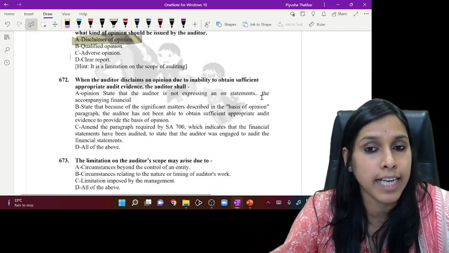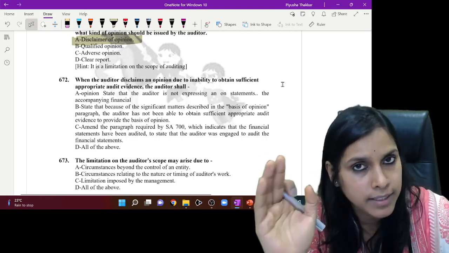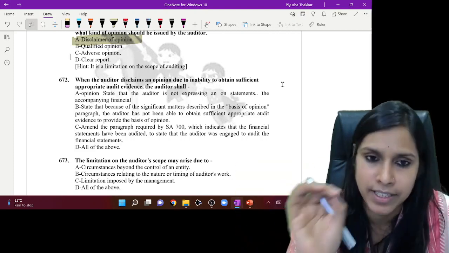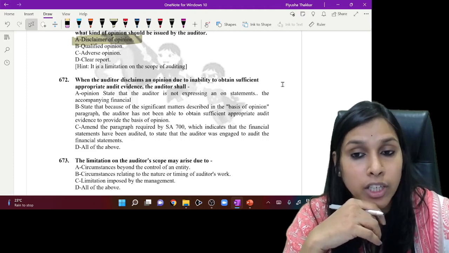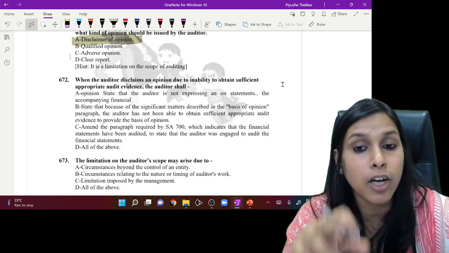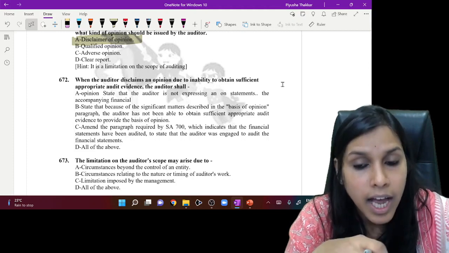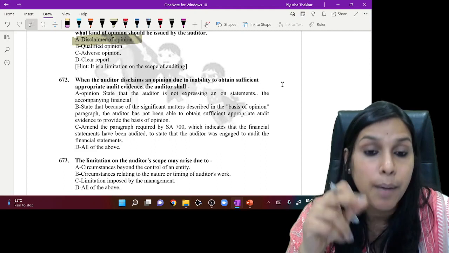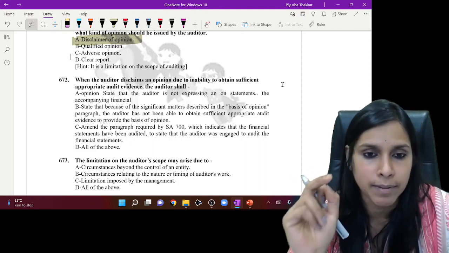When the auditor disclaims an opinion due to inability to obtain sufficient and appropriate audit evidence, it means material as well as pervasive. Option A says the opinion states that the auditor is not expressing an opinion. Option B, state that because of the significant matters in the basis for opinion paragraph, the auditor has not been able to obtain sufficient appropriate audit evidence. C, amend the paragraph required by SA 700, which indicates that the financial statements have been audited.